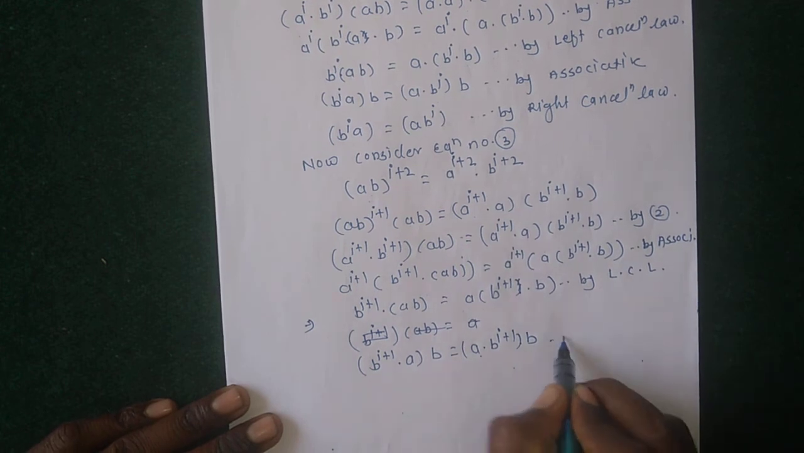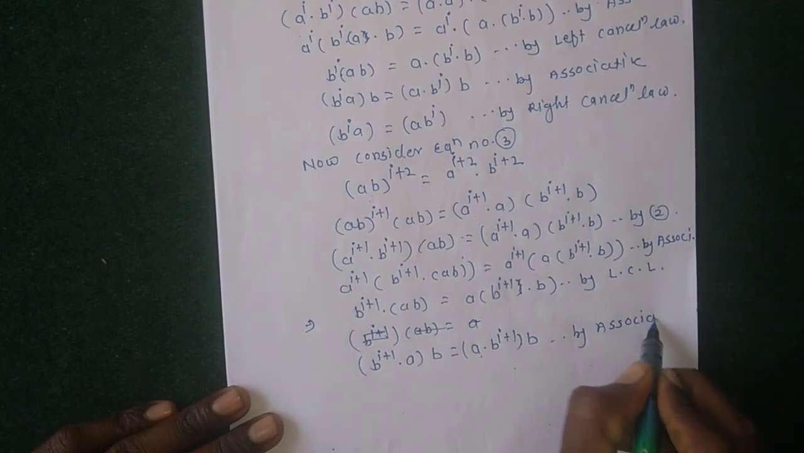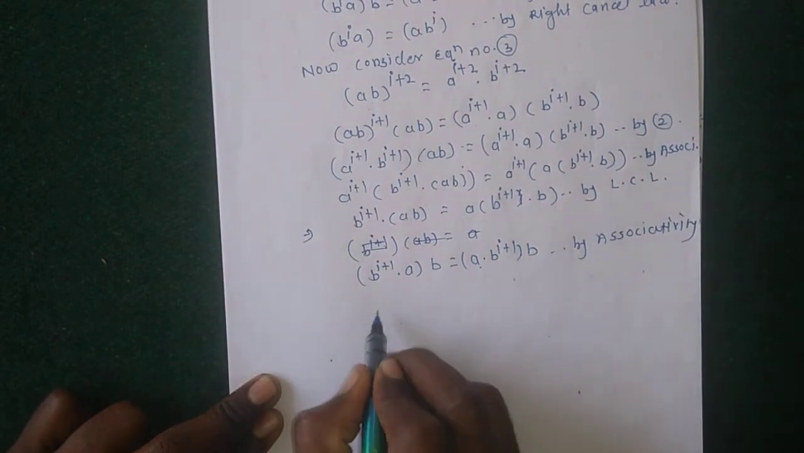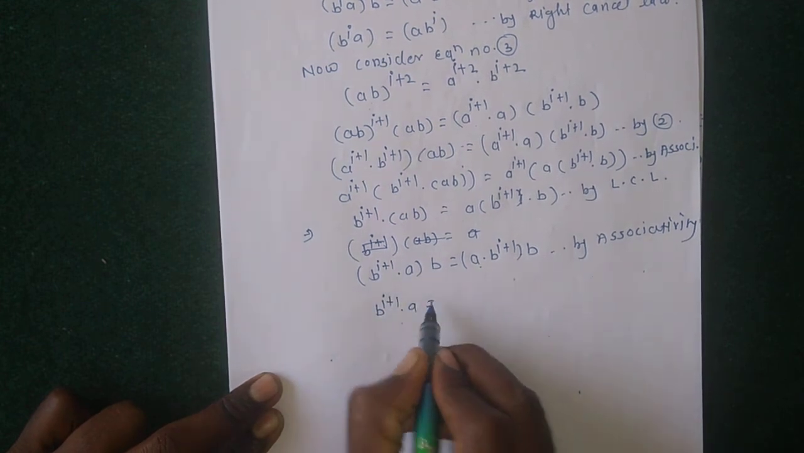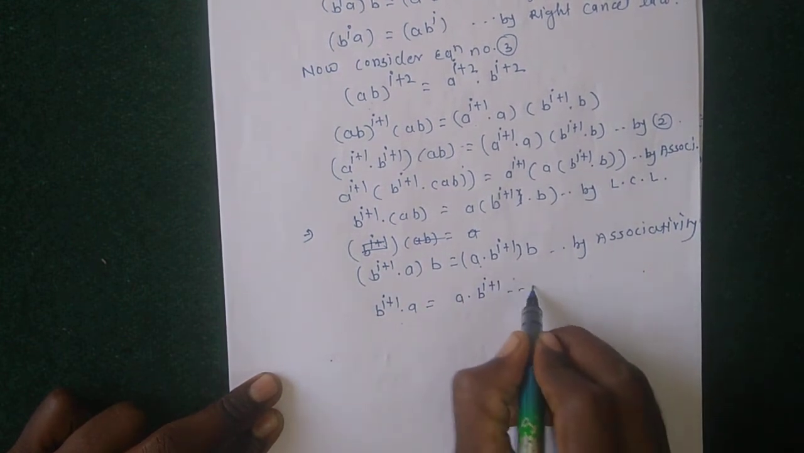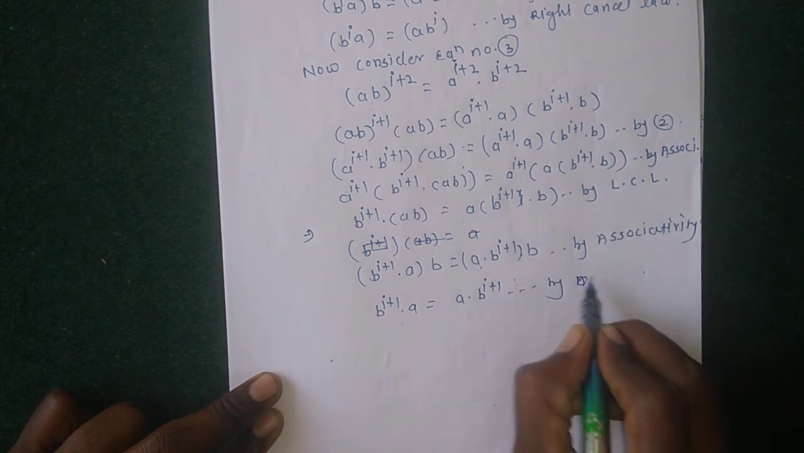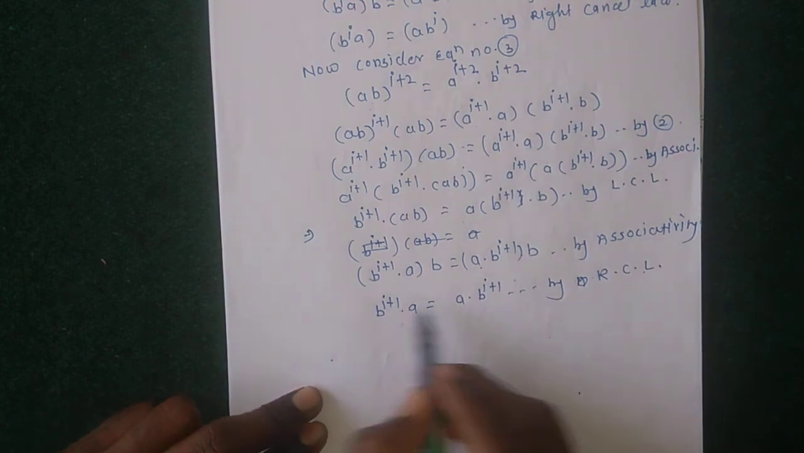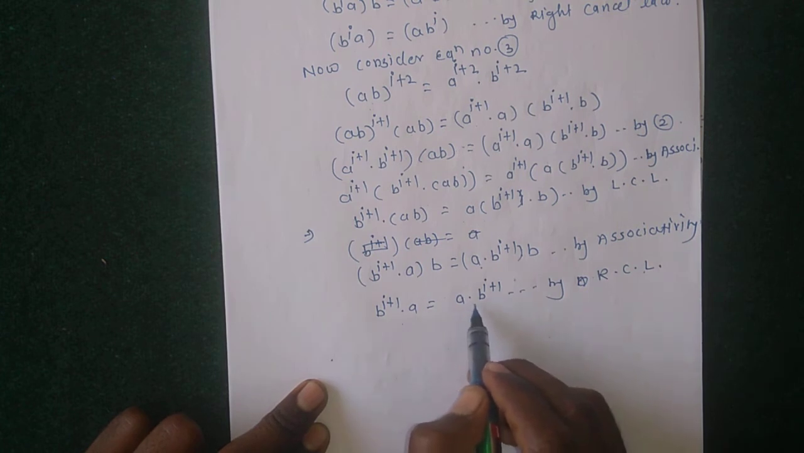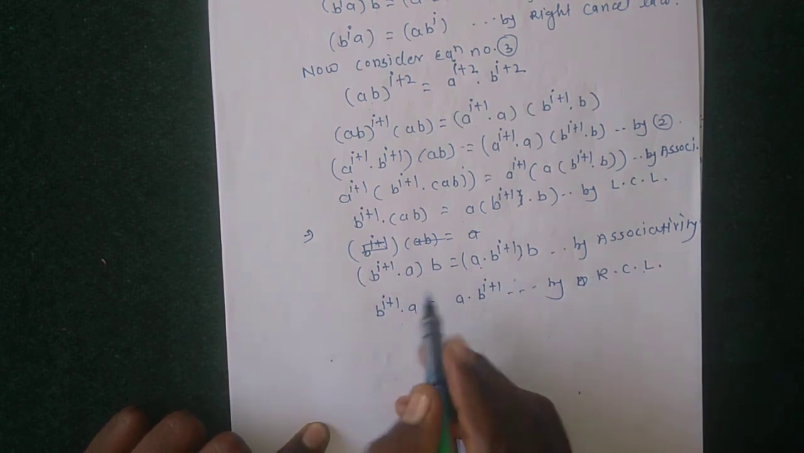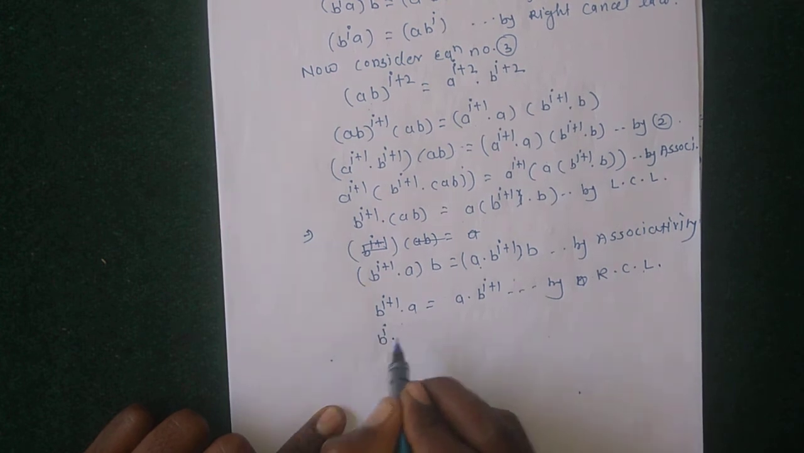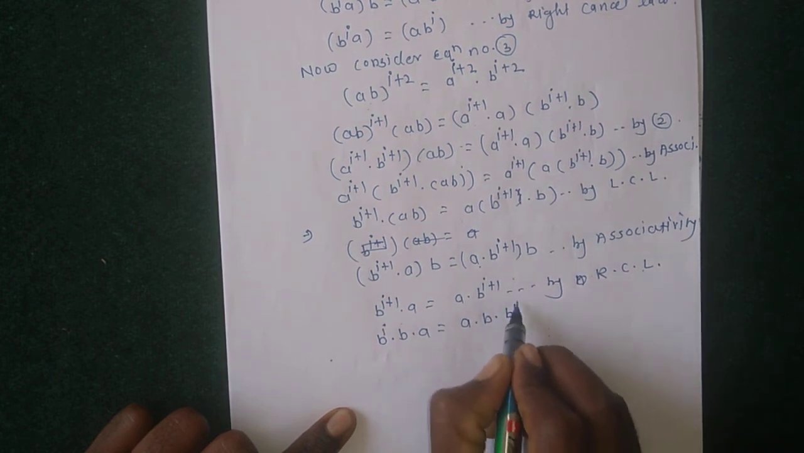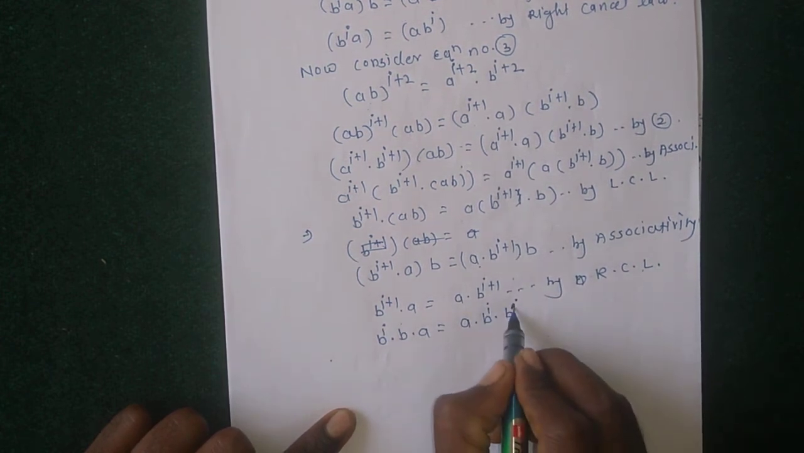By associativity, and by right cancellation law, b gets cancelled, so b^(i+1) a = a b^(i+1) by RCL, meaning right cancellation law. Again here, splitting this, b^(i+1) a = a b^(i+1). The power is split, and we get b^i b a = a b^i b.